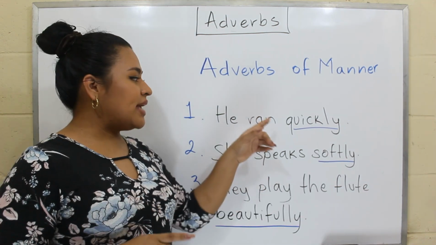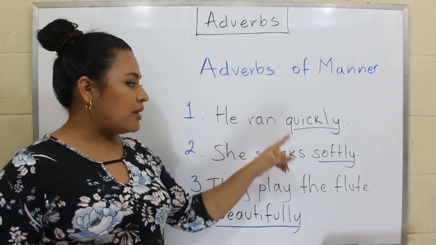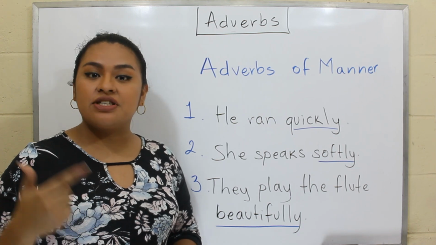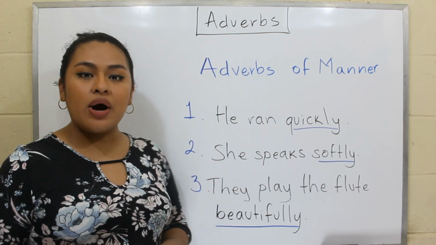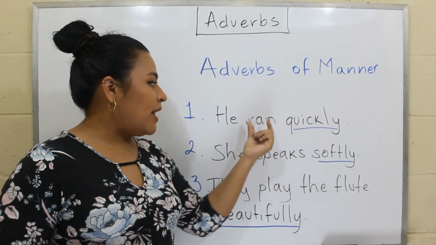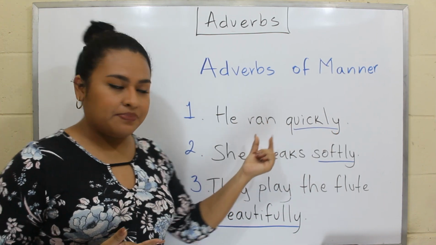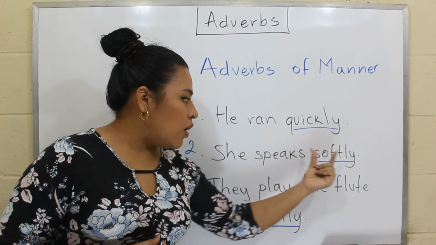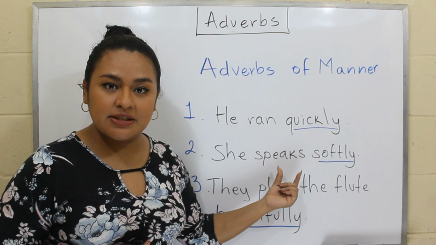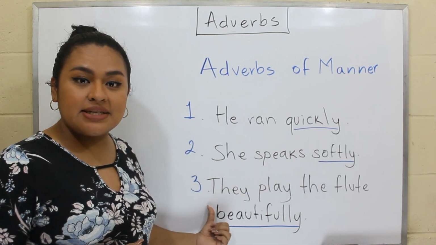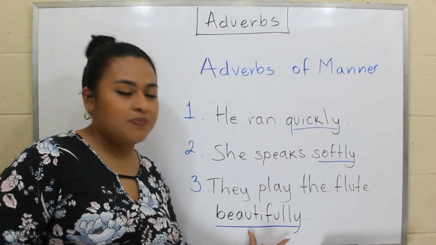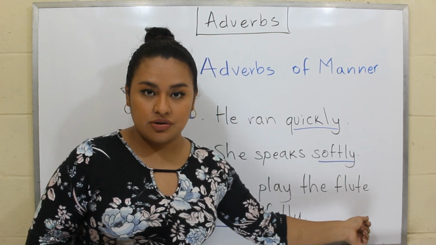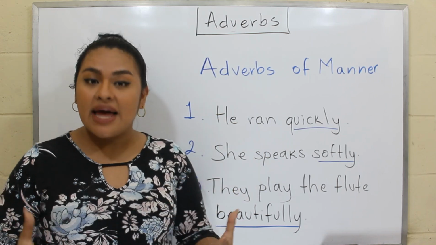So, I want you to pay attention that these three adverbs of manner are placed after the verb or after the object. In example number 1, we have quickly, and it is placed after the verb run. Then in the next sentence, we have softly, and it goes after the verb speaks. And finally, in the last example, we have beautifully, and it goes after the object, the flute. So that is the position that they must have.